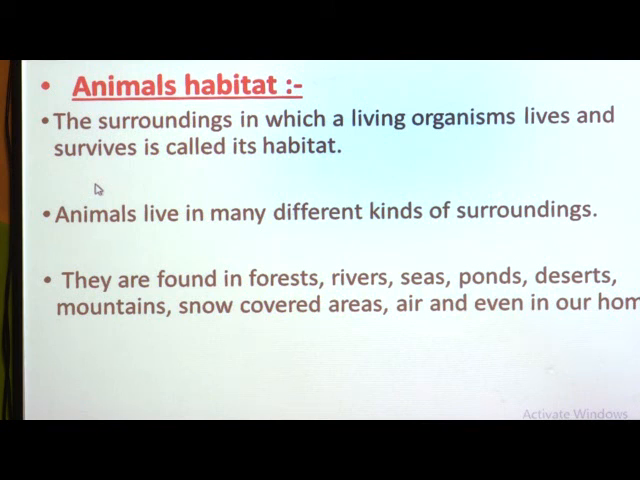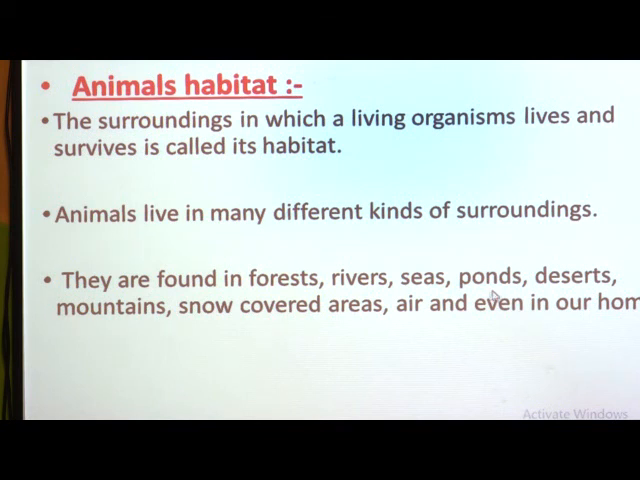Sometimes they are found in forests. For example, wild animals like lion, tiger, elephant, cobra, etc. are found in forests. Then some animals are also found in rivers, seas and ponds. Water animals like fish, crab, turtles, frogs. A frog is an amphibian that is found in water and also on land. That means some animals are found in rivers, seas and ponds.